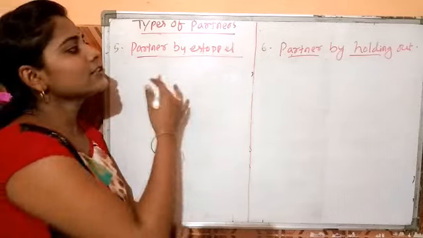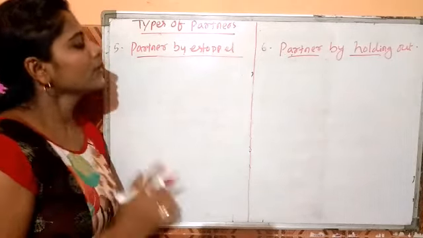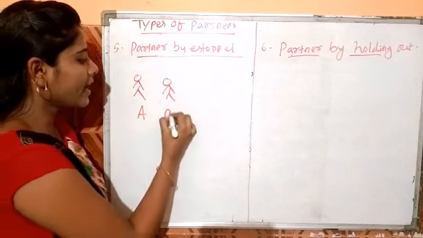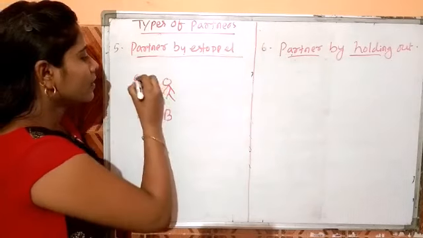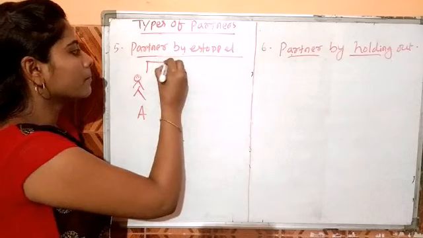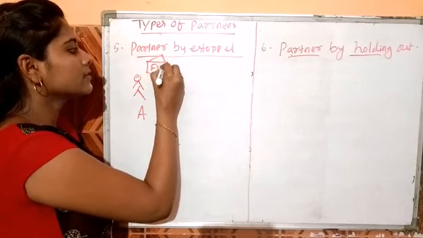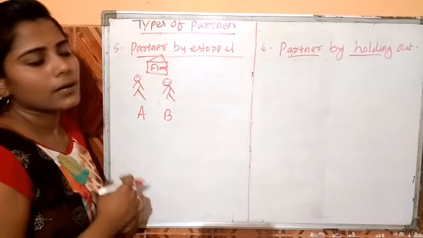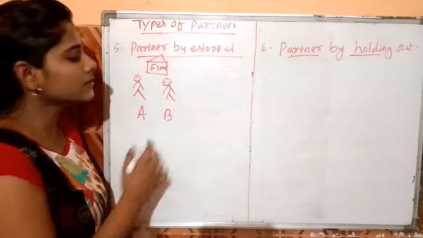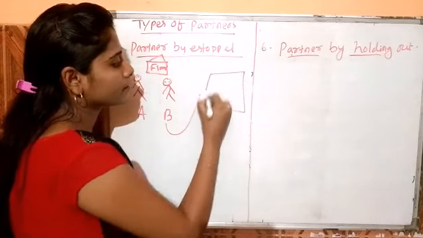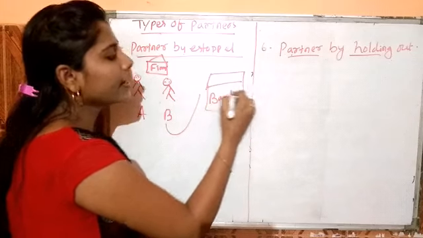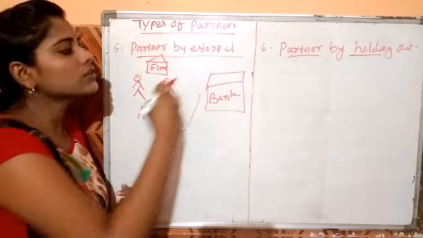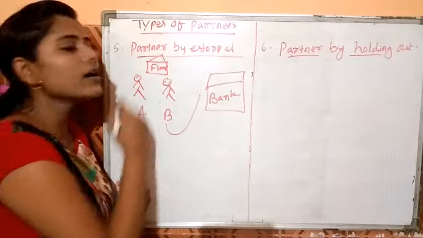Let's discuss these two partners through a small example. Here there are two partners, one named A and another named B. They start a partnership firm. For the day-to-day activity, they want more funds, but they don't have any. For this purpose, they go to a bank and talk to the bank manager, but the bank manager is not convinced by their words, so the bank manager doesn't provide any loan to the partners.